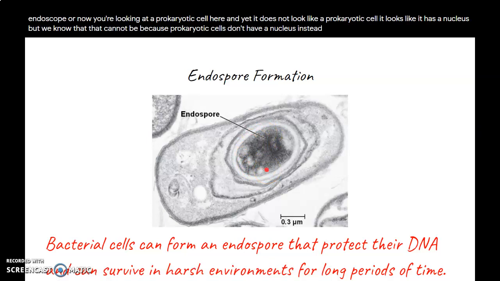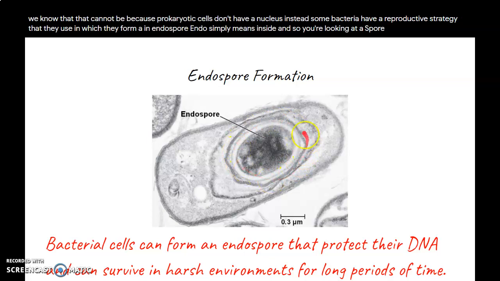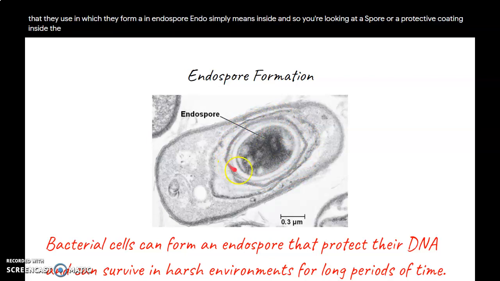Instead, some bacteria have a reproductive strategy that they use in which they form an endospore. Endo simply means inside. And so you're looking at a spore, or a protective coating inside the cell surrounding the genetic material of this bacterial cell.